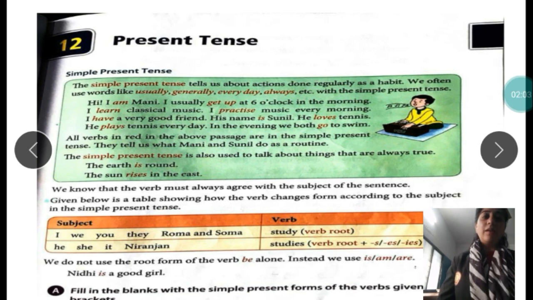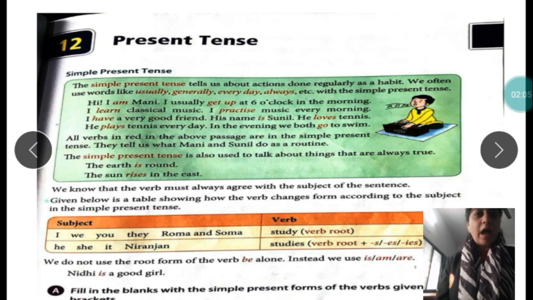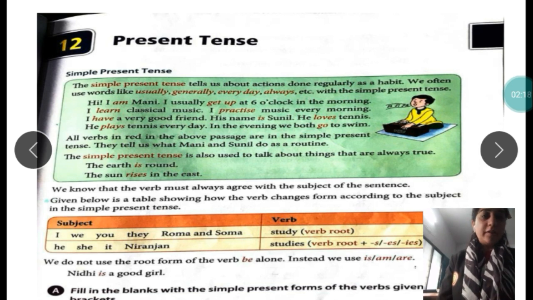So, let's see some more examples. I, we, you, they, Roma and Soma in the sentence is a subject and verb study. Study is used as a verb, means action. So what we can make a sentence using study, that is a main verb. He, she, it, Niranjan, that is the subject of a sentence, and studies, that is a verb form.